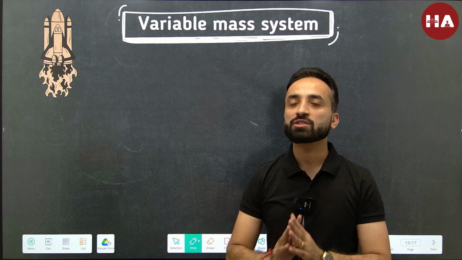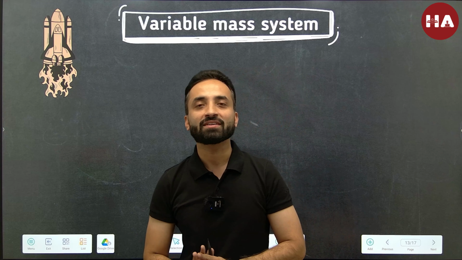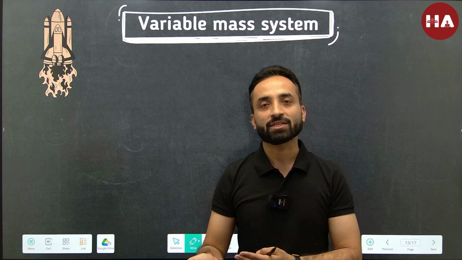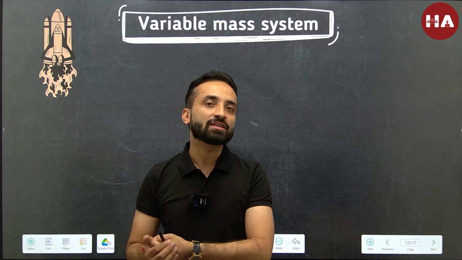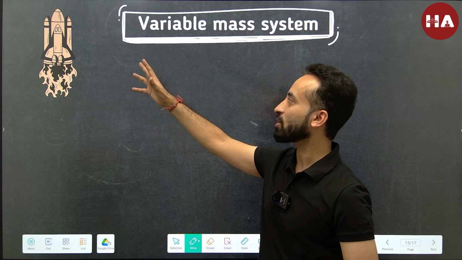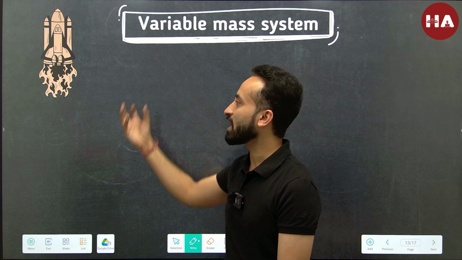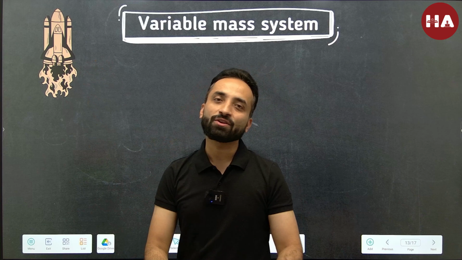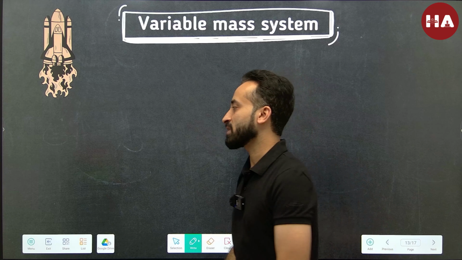There's no atmosphere, there's nothing to take reaction, and I hope you know that to move forward you need to have a reaction. Someone needs to apply an external force on you. So how is the rocket mechanism working? It is relying on the reaction or the thrust force obtained by ejection of the gases in the opposite direction, isn't it?